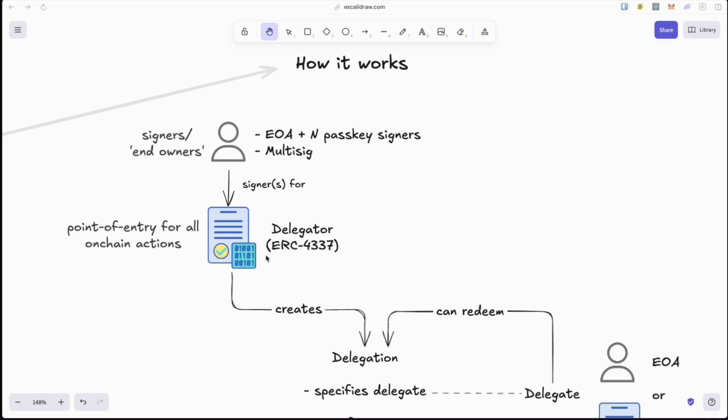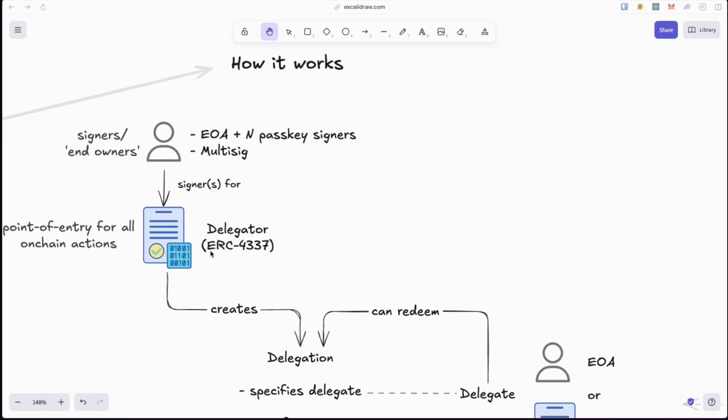It's ERC-4337 compliant. It serves as a point of entry for all on-chain actions, and it doesn't need to be immediately created. It can be created in the very same user operation that contains the action that needs to be taken. This is a feature of ERC-4337 that allows for the init code to be specified in the user operation. There is a check for whether it's already deployed, and if it's not, it will be deployed in the same user operation.